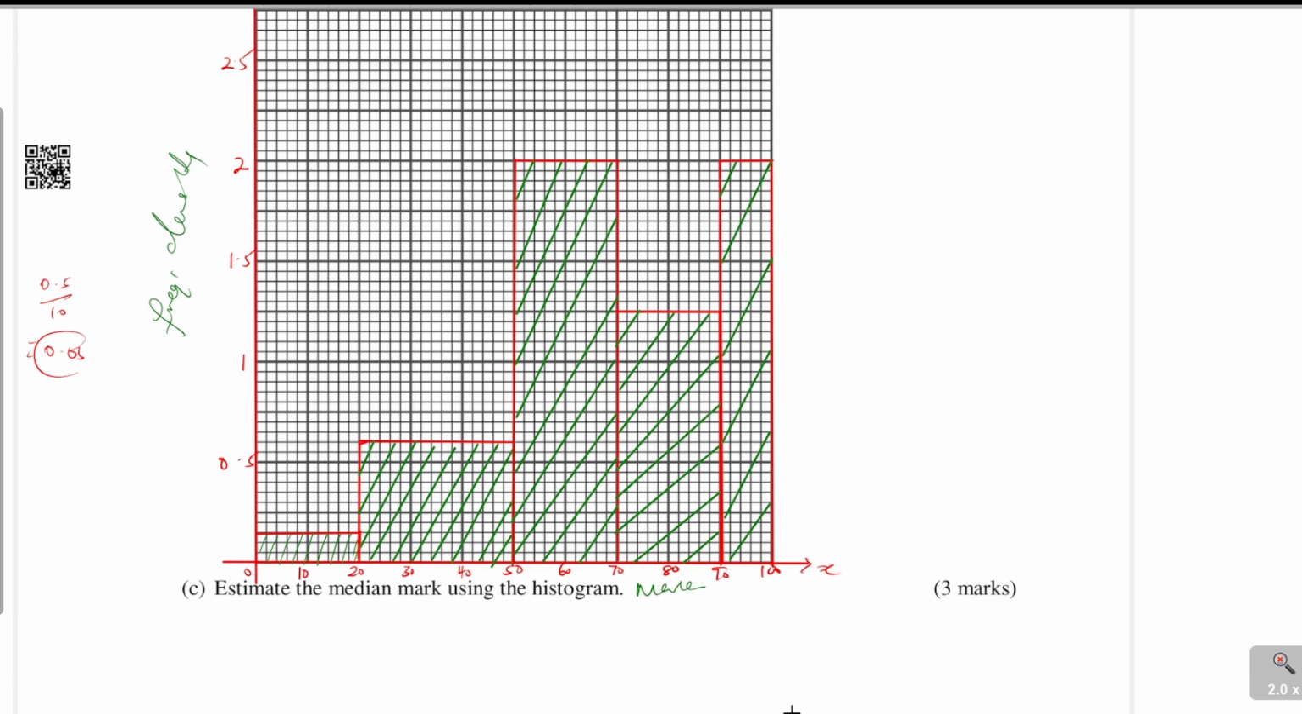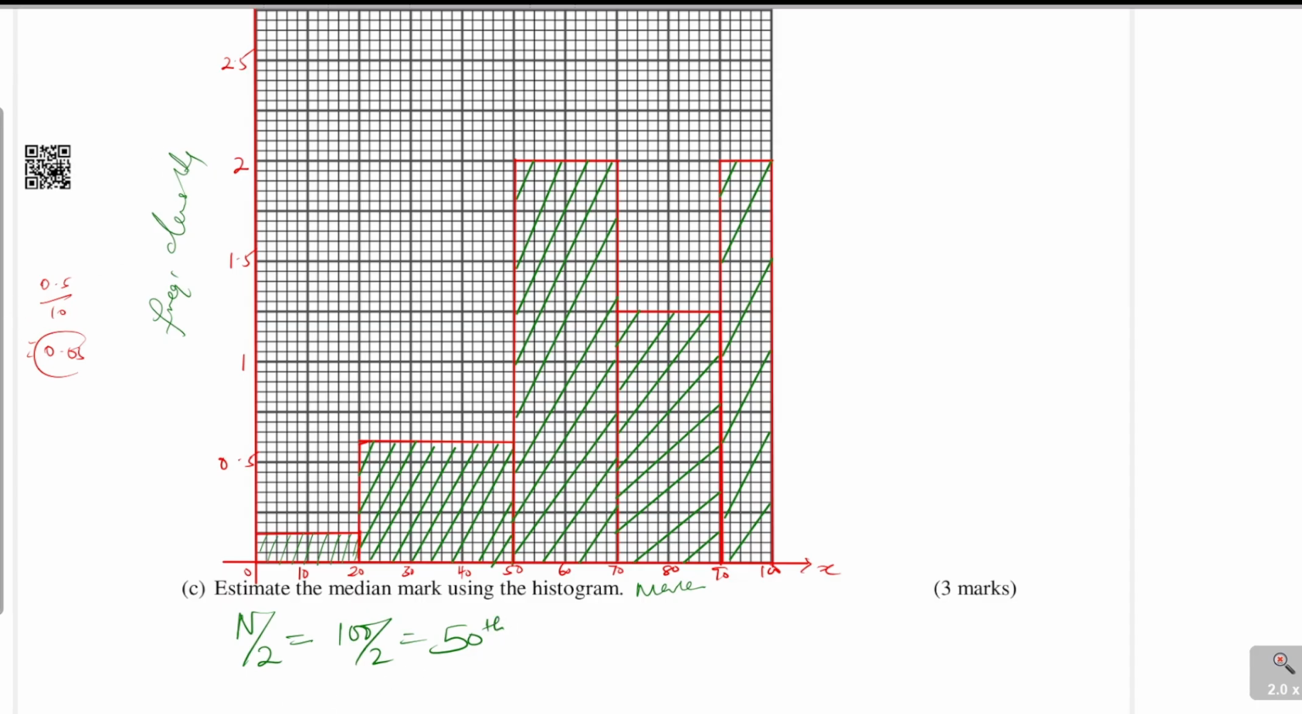So we've done that. Part C, the last one: estimate the median mark using the histogram. So how do you estimate the median mark? The median mark is the middle mark. That is when you divide the total frequency by 2. That is how you get the position. Total frequency is 100, so we divide by 2. The position of the median mark will be the 50th student.